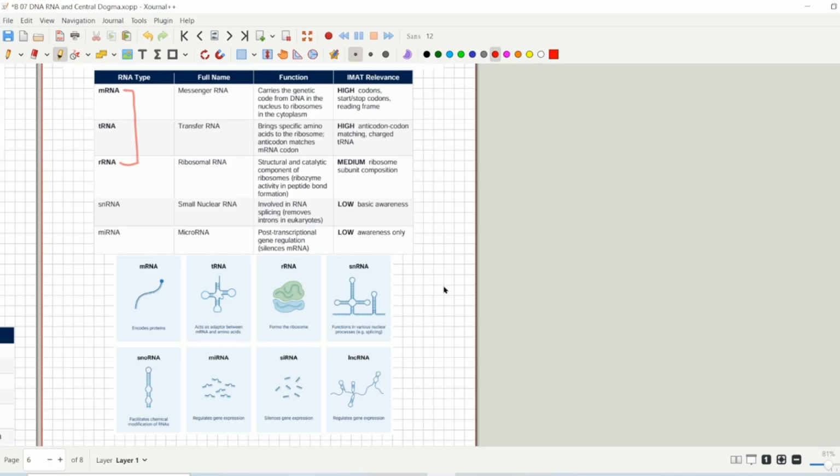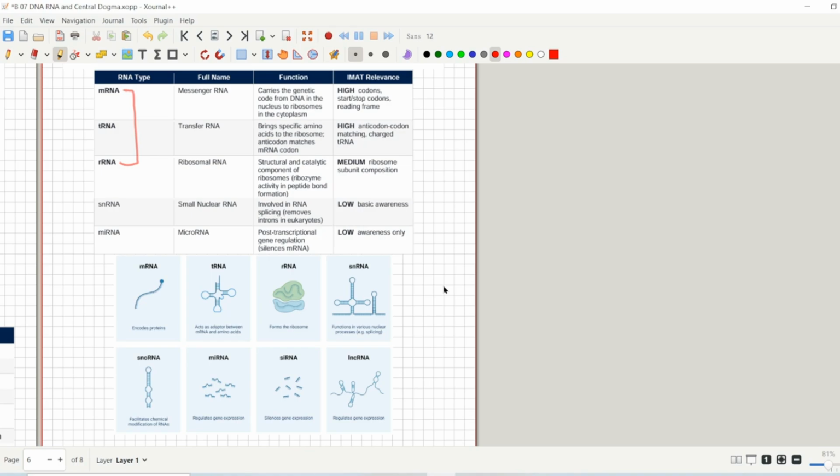If we talk about ribosomal RNA, you can say that ribosomal RNA is the machinery to make protein. Ribosomal RNA is the basic structural component of the ribosome. We have already discussed in your ribosomes chapter that ribosomes are the factory for protein making, while ribosomal RNA is the machinery. There is a difference between a factory and a machine, right? So ribosomes are the factory and ribosomal RNA is the machinery to make proteins.